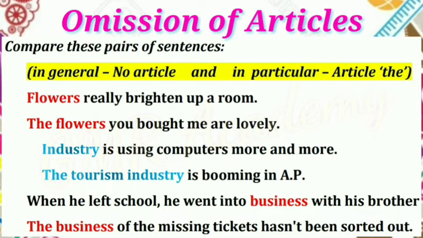Next examples. Industry is using computers more and more, in a general sense. The tourism industry is booming in AP. So what is booming? Especially the tourism industry. So definitely particular usage. So the article the is used. When he left school, he went into business with his brother. In a general way, he went into business. The business of the missing tickets hasn't been sorted out. What business? The missing tickets. So particularly using the business. So here the definite article the is used.